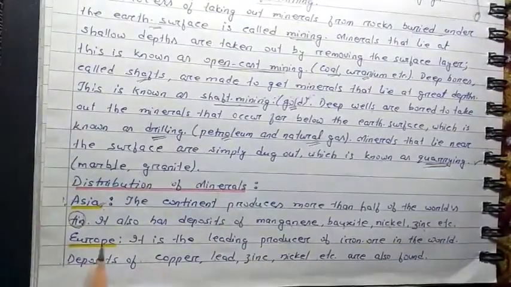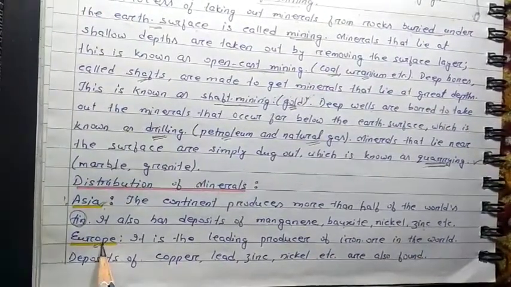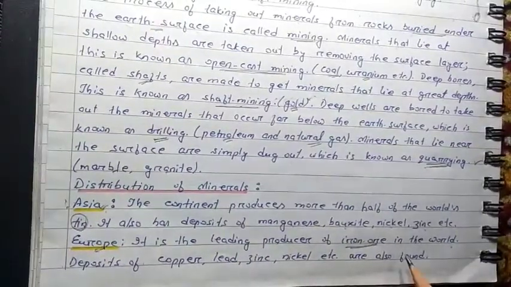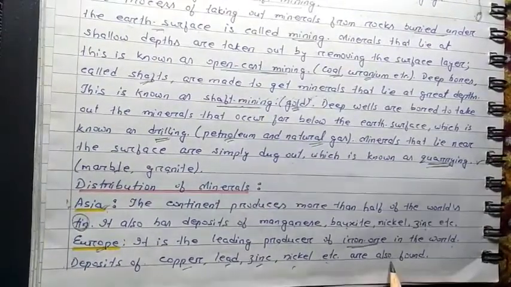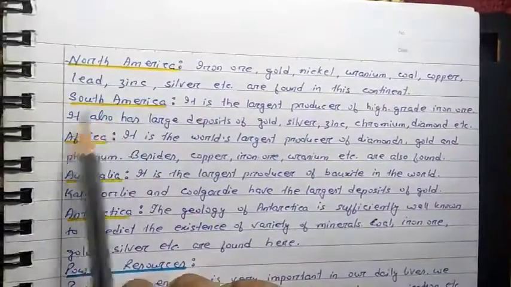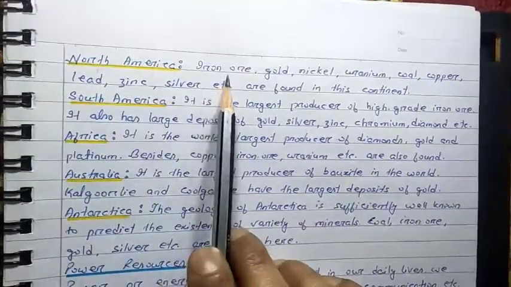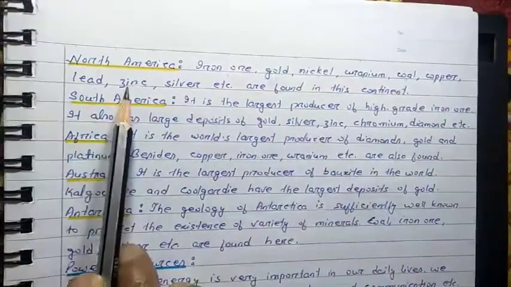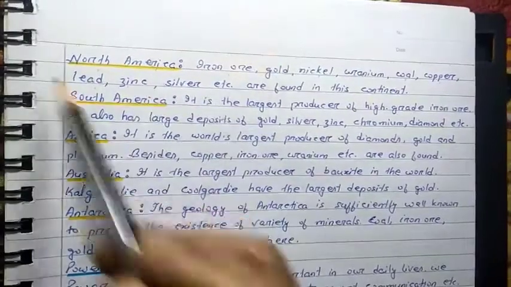Next comes Europe. It is the leading producer of iron ore in the world. Besides iron ore, deposits of copper, lead, zinc, nickel, etc. are also there in Europe. The next continent that I have taken here is North America. In North America, we can find iron ore, gold, nickel, uranium, coal, copper, lead, zinc, silver. These are the different types of minerals generally found in North America.